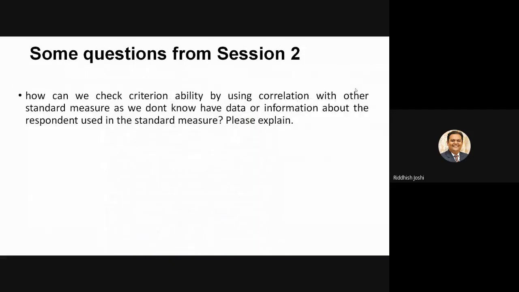How can we check criterion ability? Rather, I think the word should be validity. How can we check criterion validity? By using correlation with another standard measure, as we don't know that they have data and information about the respondent used in the standard measure. If you have to check criterion validity, you have to check it with some standard measure.